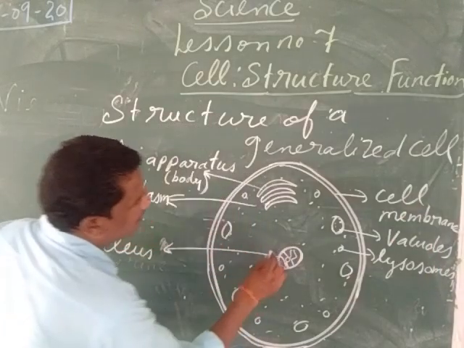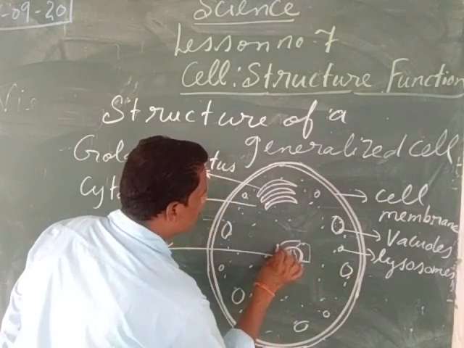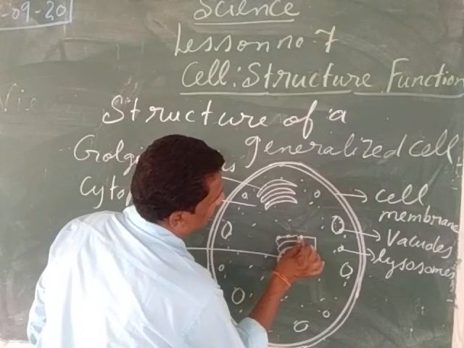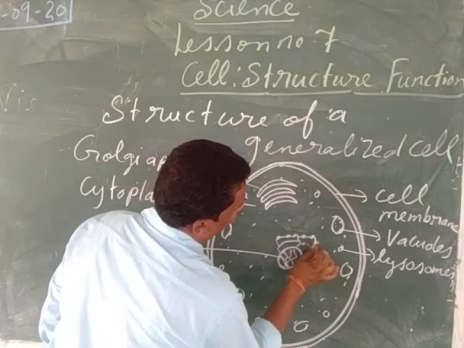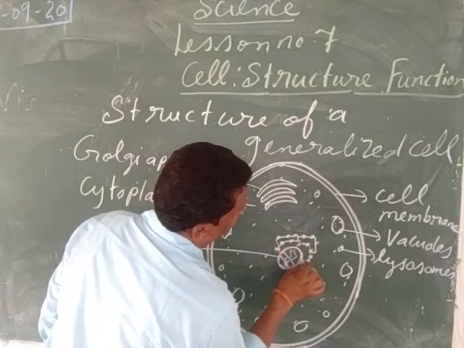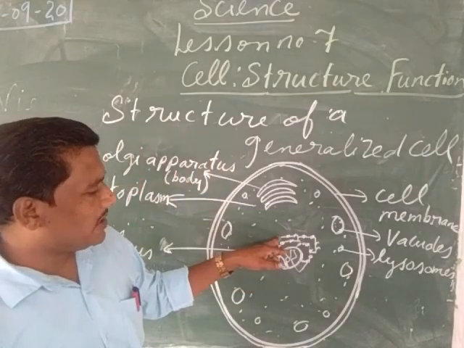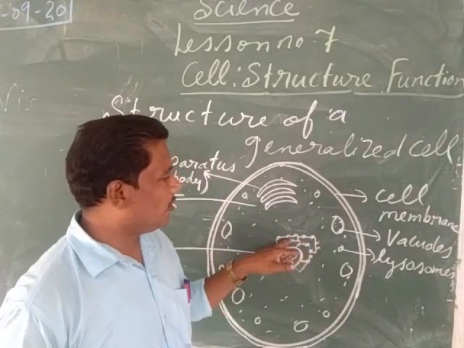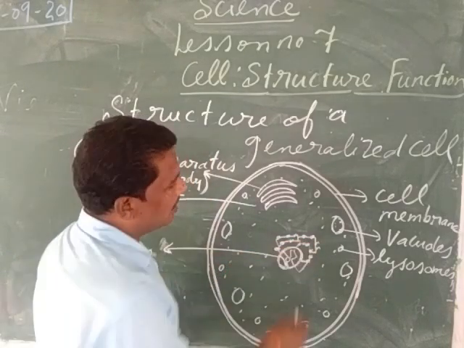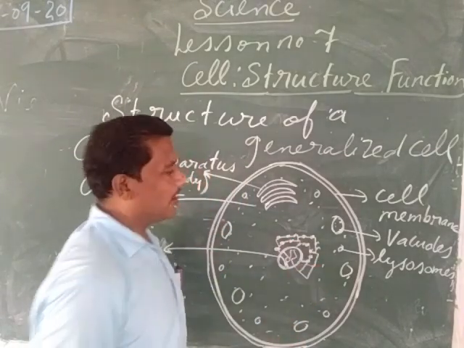Then my children, after that we can see the endoplasmic reticulum. It is of two types: smooth endoplasmic reticulum and rough endoplasmic reticulum. The endoplasmic reticulum which has ribosomes attached to it is called the rough endoplasmic reticulum, and the one which does not have ribosomes attached is called the smooth endoplasmic reticulum.